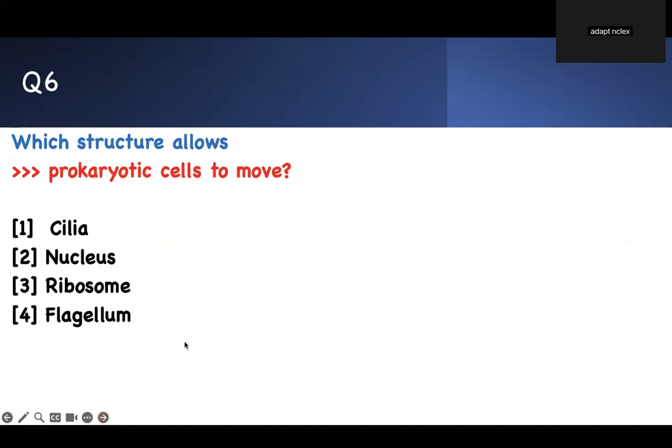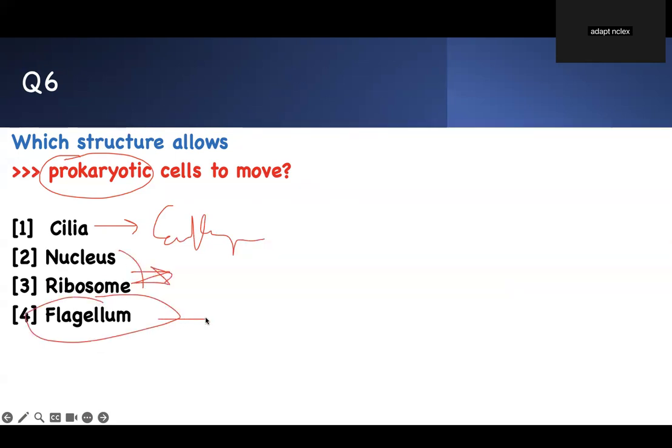Which structure allows prokaryotic cells to move? The key word in the question is what I have underlined, prokaryotic. Cilia is found in eukaryotic, multicellular cells. Nucleus does not move. Therefore, this is the flagella, which helps prokaryotic single-cell organisms to move.